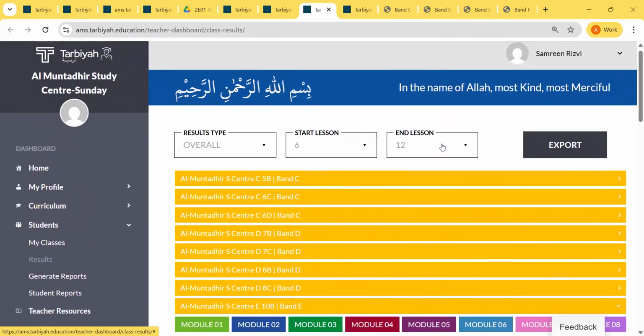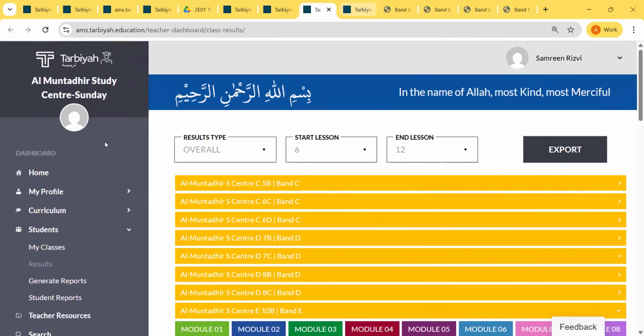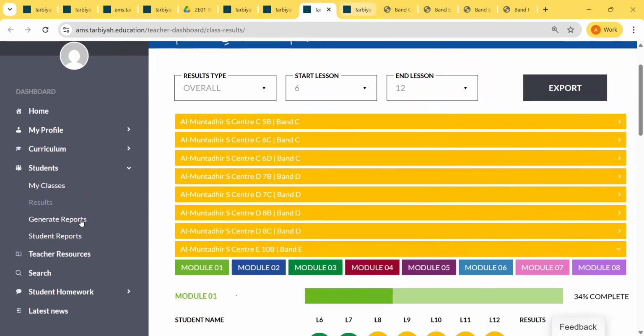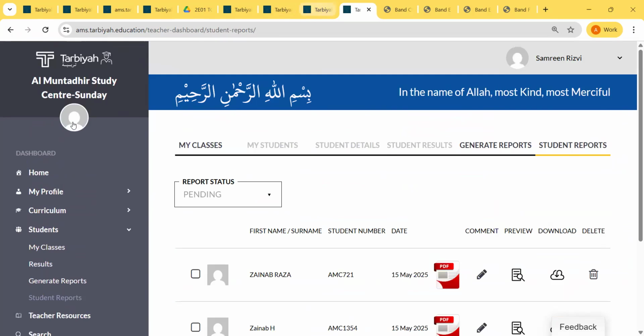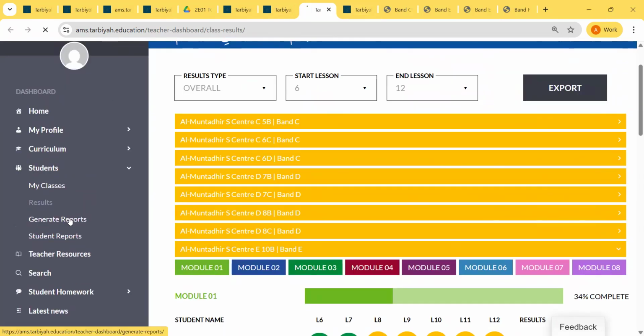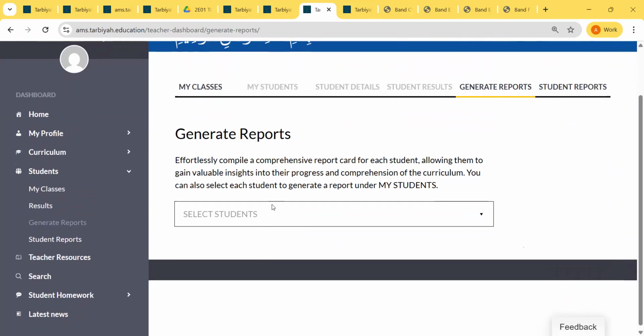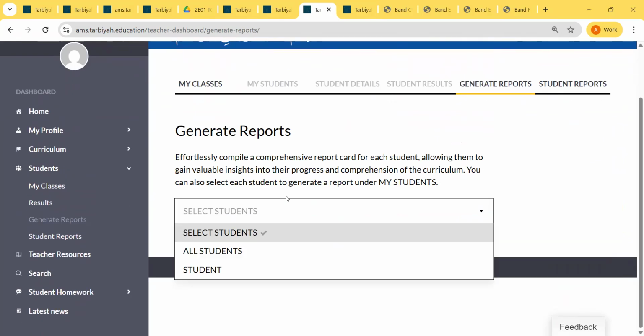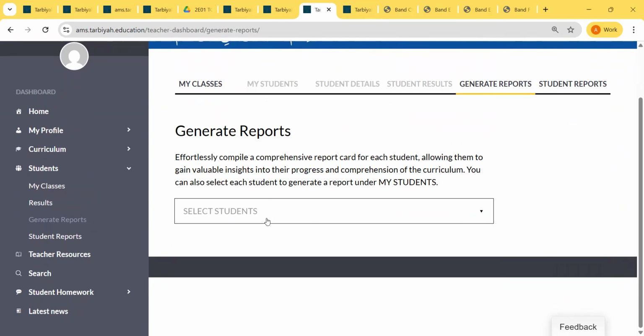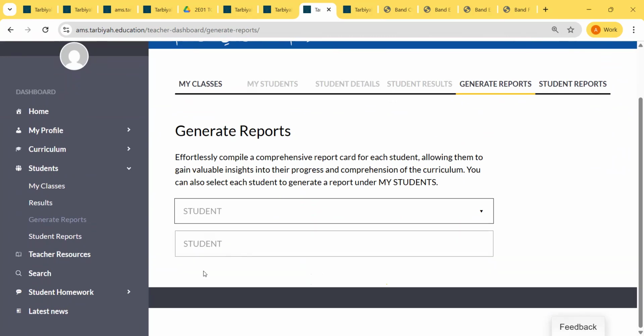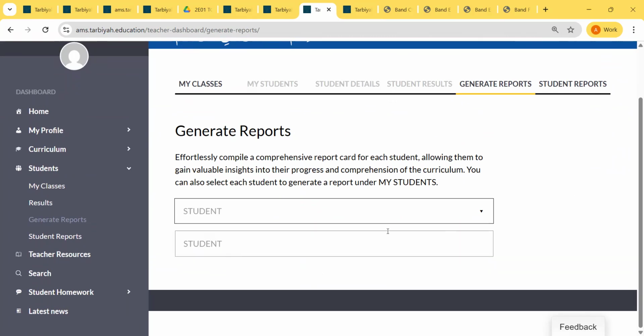Now, we can also generate report cards for our students from the link right here. So I'll click on the link, generate report cards. I can select student, let's say I search Ali's name.